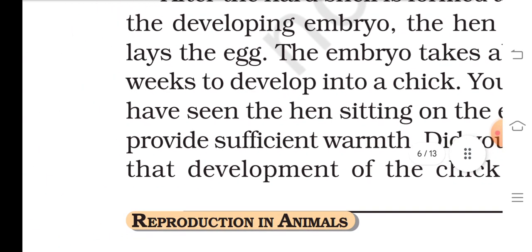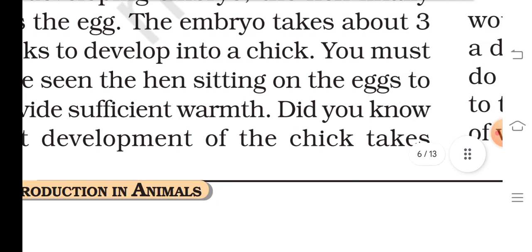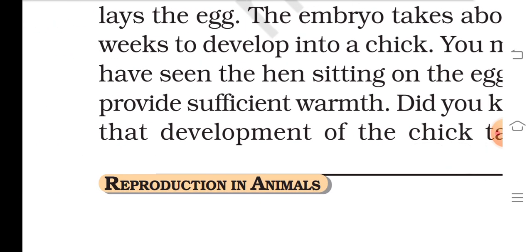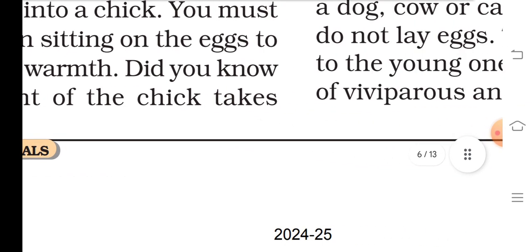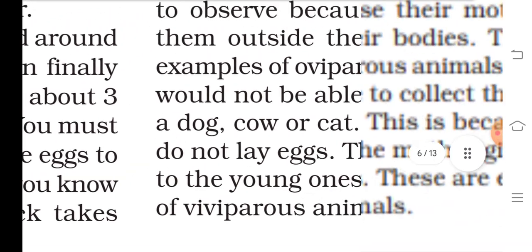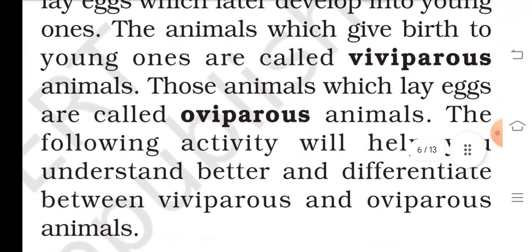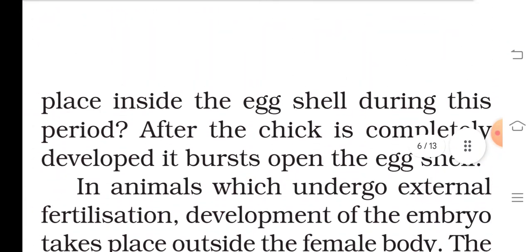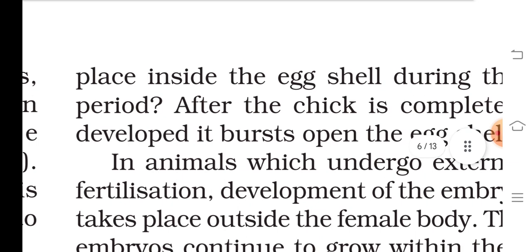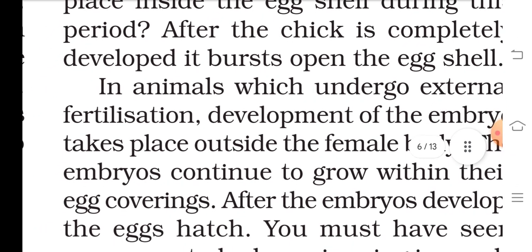You must have seen a hen sitting on its eggs too. This provides sufficient warmth. Did you know that development of the chick takes place inside the egg shell? After the chick is completely developed, it breaks open the egg shell.